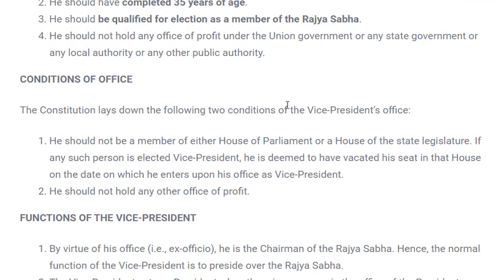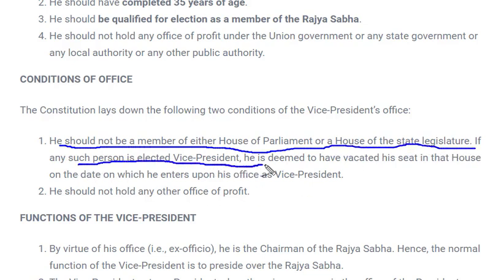Now what are the conditions of his office? The conditions of his office are that he should not be a member of either House of Parliament or a House of Legislature. If any such person is elected Vice President, then he is deemed to have vacated the seat. This I've already told. And the next is that he should not hold any office of profit. These conditions I've already discussed.